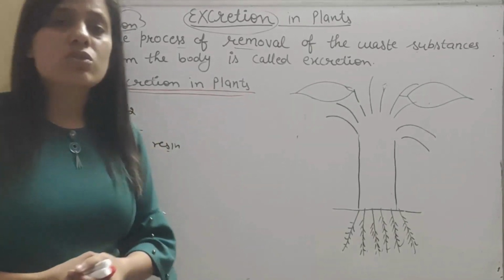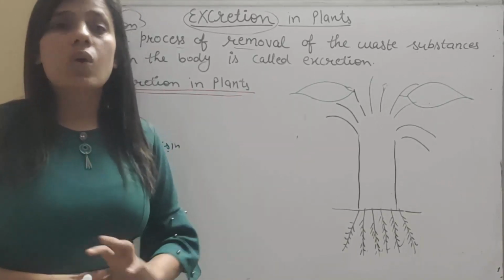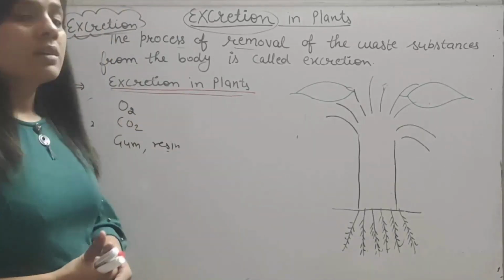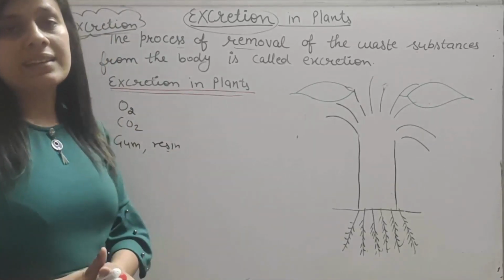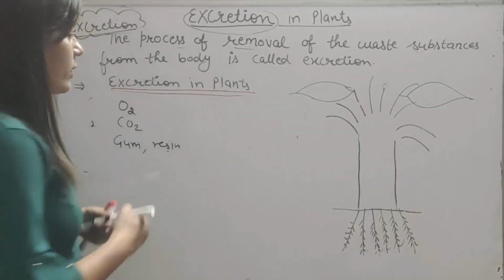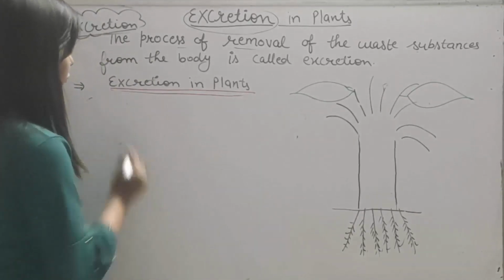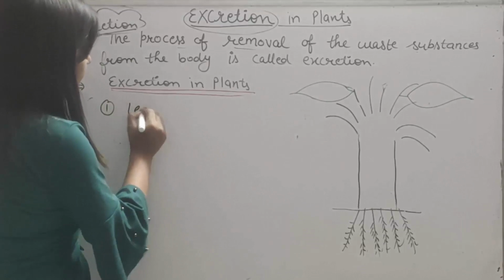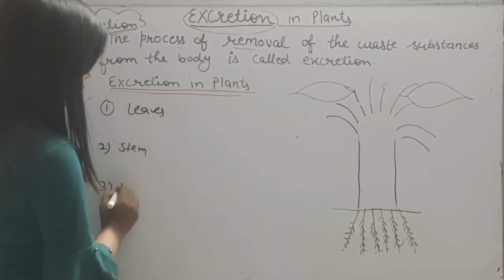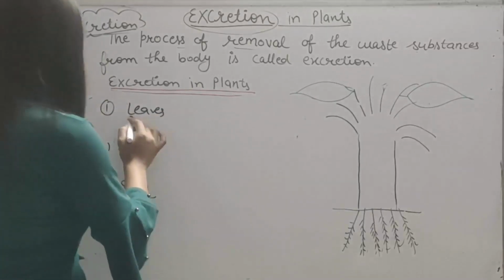So in plants, as you know, no particular excretory system is found. So how do they perform the process of excretion? The plants excrete their waste material by roots, stem and leaves. How do they perform the excretion? They perform the excretion by leaves, stem and roots. So see, first is leaves.